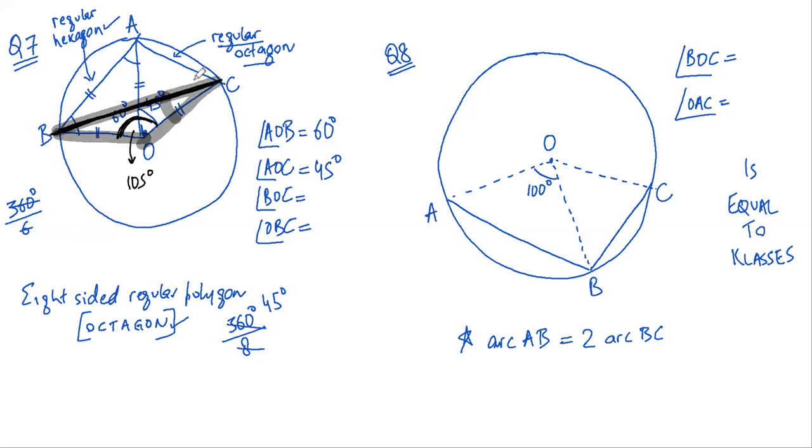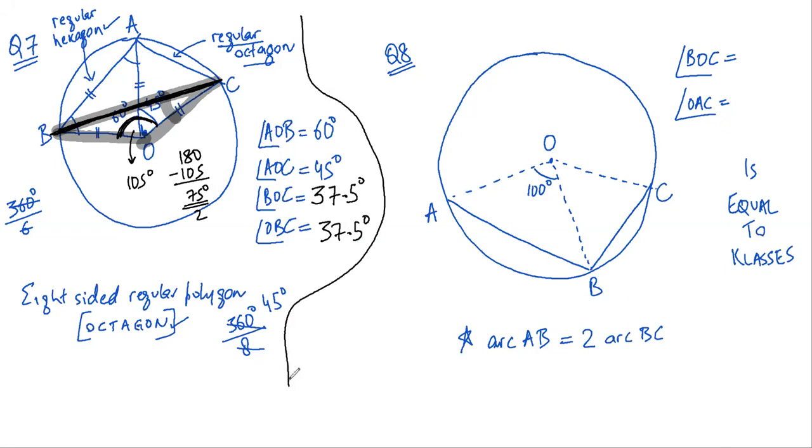So this angle will be equal to 180 minus 105, 75, divided by 2. So this will be equal to 37.5 degrees. I hope it is clear. And OBC is again 37.5 degrees. Okay.